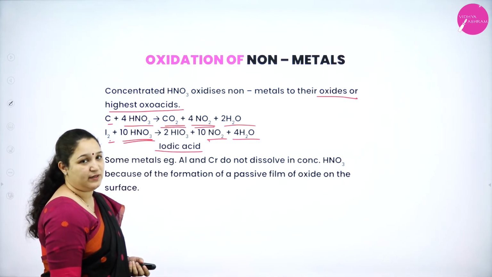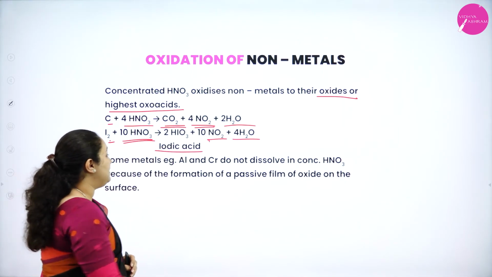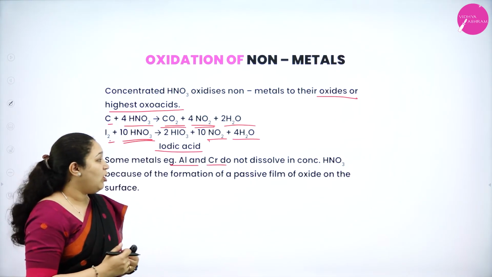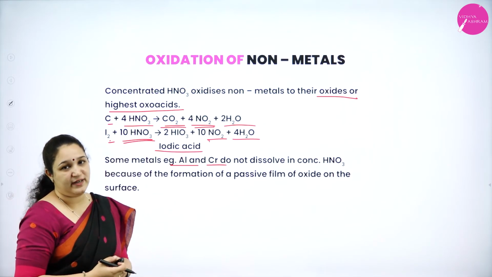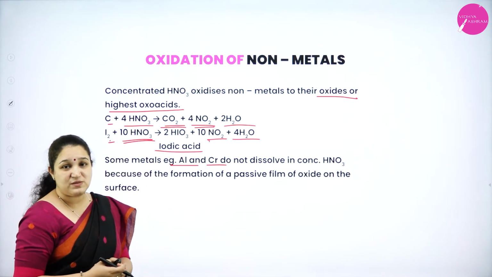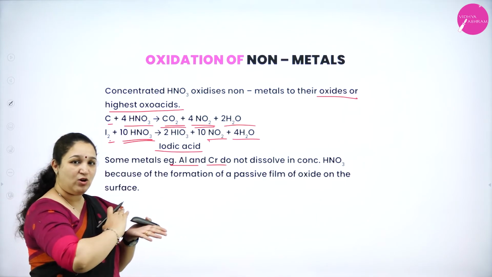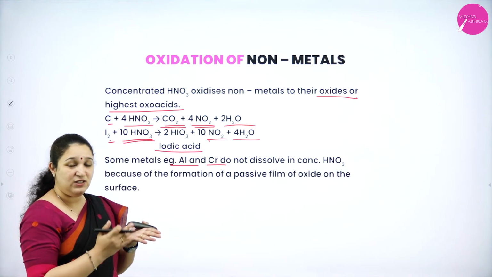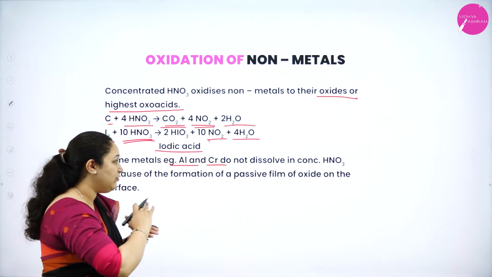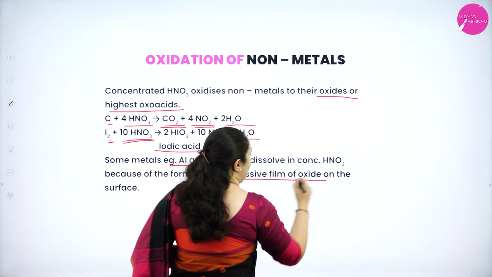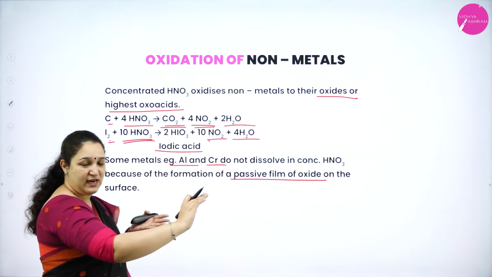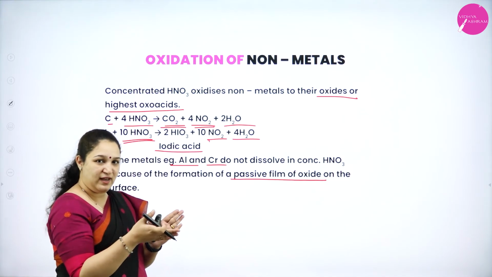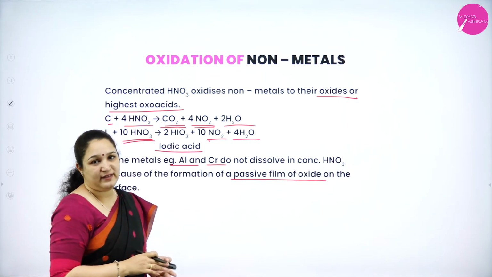There are some metals which do not react, like aluminum and chromium. They do not dissolve in concentrated nitric acid at all. That is because the first layer of chromium or aluminum metal will react with nitric acid to form a passive film of oxide. So further the metal is not getting exposed to the nitric acid, thus it will not react at all.